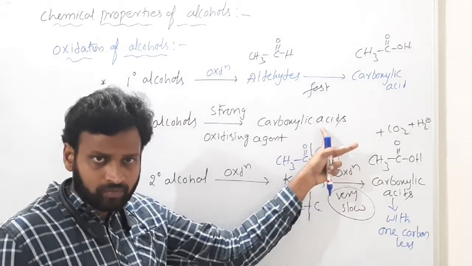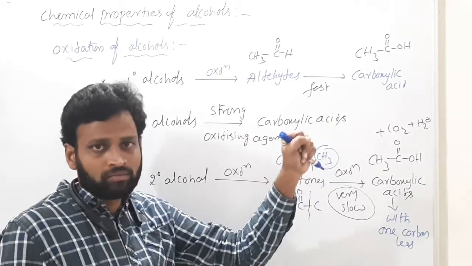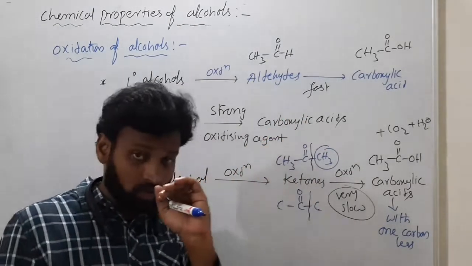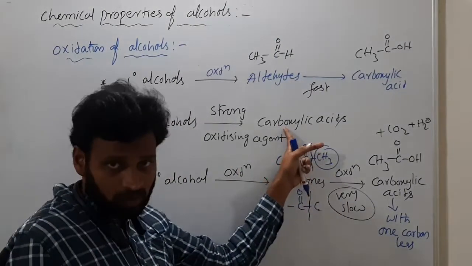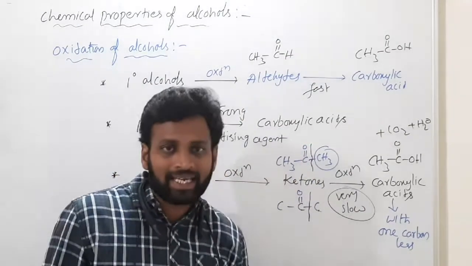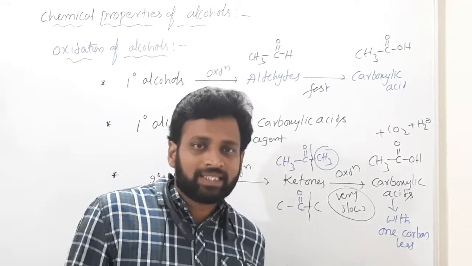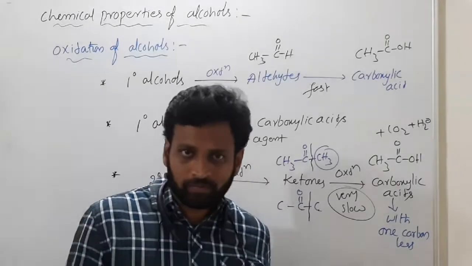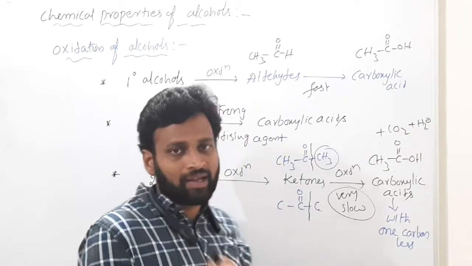In the options, for primary alcohols on oxidation by a strong oxidizing agent, even if you have aldehyde, don't select that aldehyde. If the second option is carboxylic acid, go for carboxylic acid, because they said strong oxidizing agent. If they said primary alcohols on oxidation by a mild oxidizing agent, then even if carboxylic acid is given, your answer is aldehyde. Do you understand the difference? Slowly I am telling, try to understand everyone.